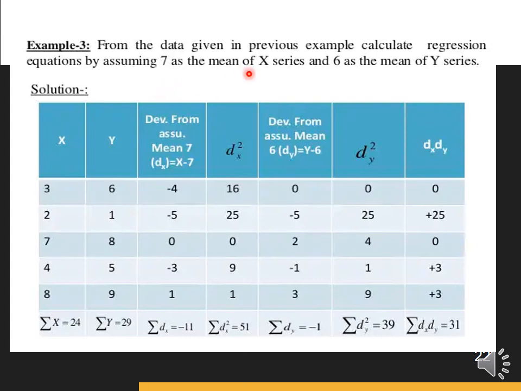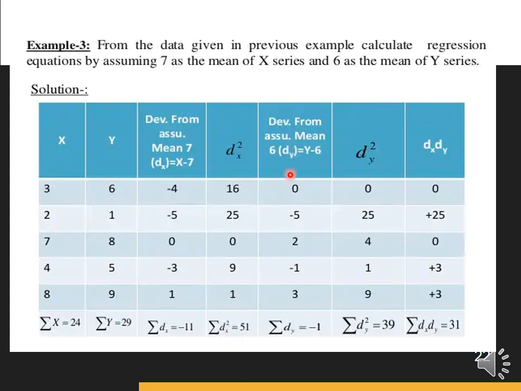Now we have taken an example here. So here we have the x values and find summation x. For the y values, same, we have done the summation y, that is 29. So now we can calculate dx equals x minus 7. After calculating all the values, we get the summation dx value, and we can also find dx whole square, that is 51.